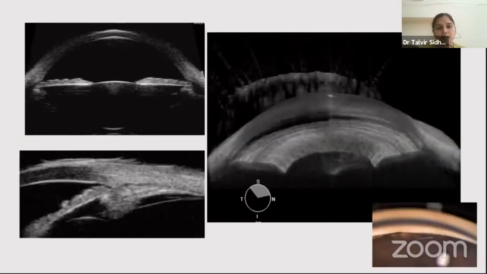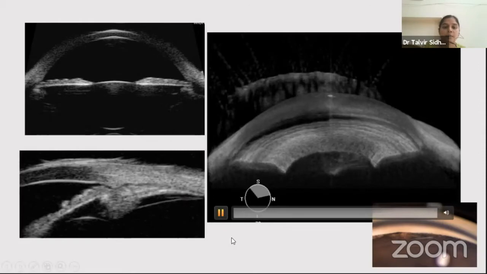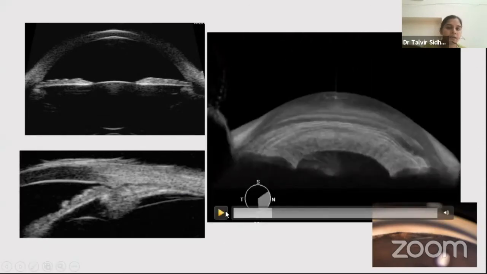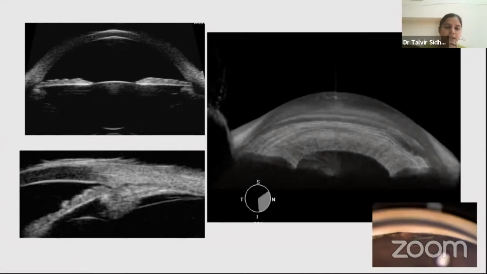When you talk about imaging, whether it is a UBM or an ASOCT, it gives us a cross-sectional image of the angle at one point of time. Sometimes we are able to get very high resolution images also.